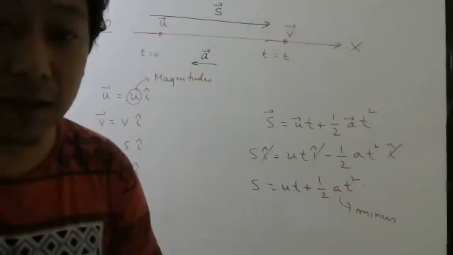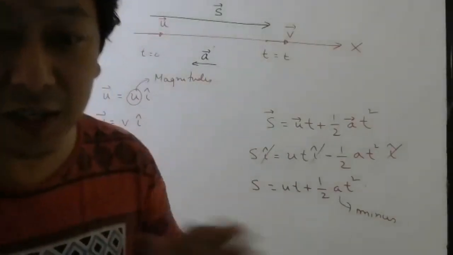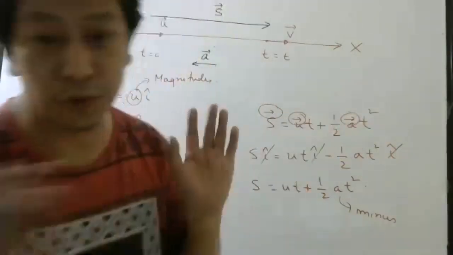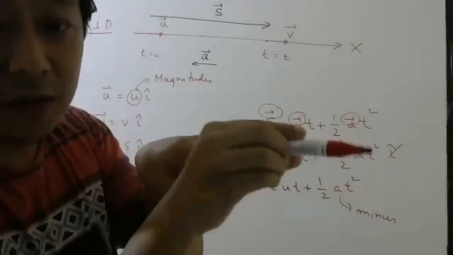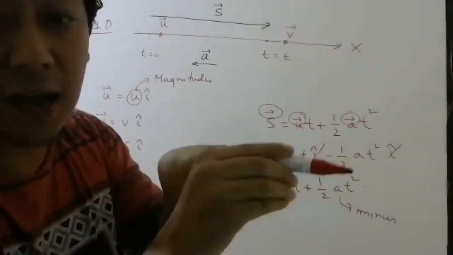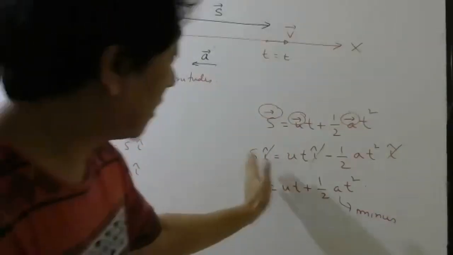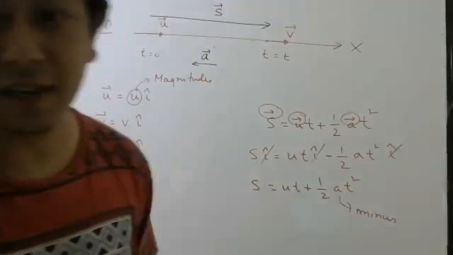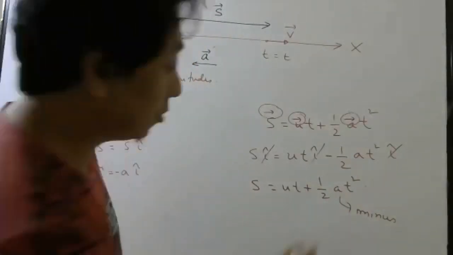So in 1D motion, we really don't need to put this vector sign. No need to put because all are in the same direction. So either they will be here or they will be here. If they are here, I will put i cap. If they are here, I will put minus i cap. And then i cap can be removed. Once I remove i cap, my equation will be like this. So that is why we were solving all the problems using this formula.